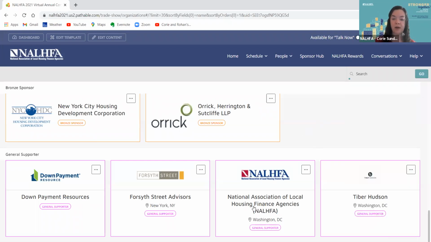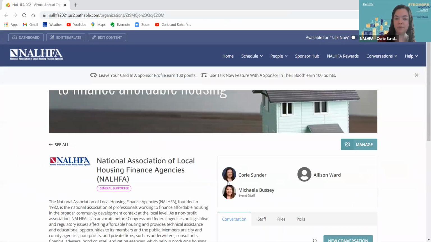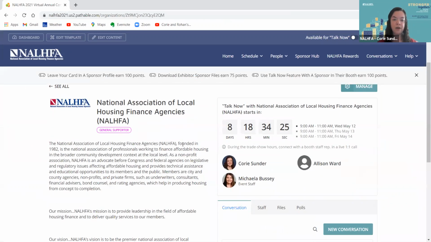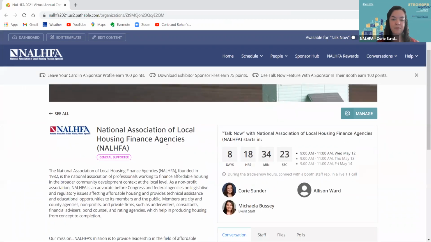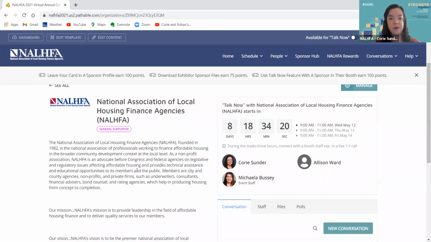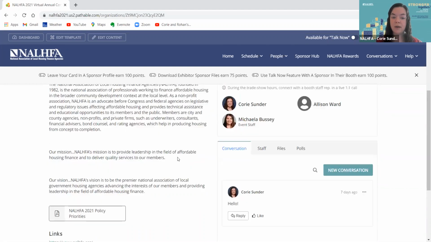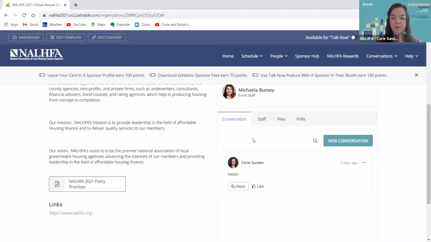For the sake of an example, I'm going to open our NALHFA booth. If I click the tile for a booth, it takes me to the NALHFA booth. First, you'll see custom branding and a description for each company. Underneath the description, they may have videos or files they're choosing to highlight, as well as links to their website, social media platforms, and any other links the company chooses to share. These files and videos can also be found on the right-hand side under Files.